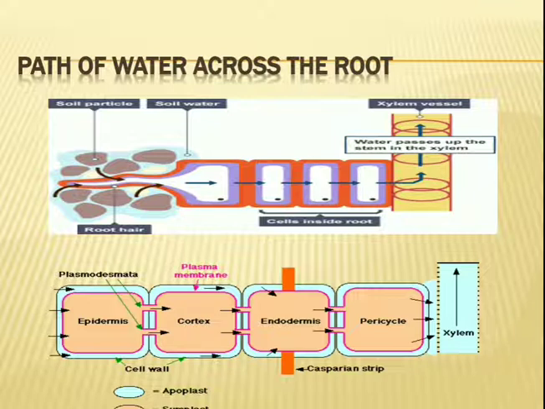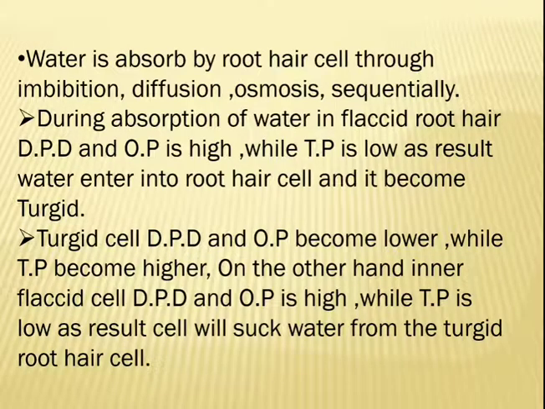So now in this diagram we are showing a root hair. Water enters into the root hair, then it passes to the epidermis, epidermis to cortex, cortex to endodermis, and finally it reaches the xylem for the translocation of water. So these are the paths of water, and there are two theories put forward by E. Munch, apoplast theory and symplast theory. Now the water is absorbed by the root by three physical processes: imbibition, diffusion and osmosis.